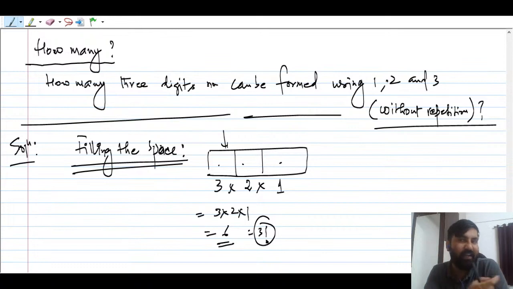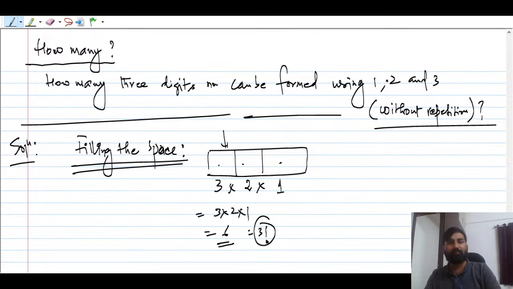The concept that I'm using is the filling the space concept. You have 3 places: this is the 100s place, then 10s, then the unit place. You have 3 digits, 1, 2, 3, so you can fill the first place in 3 ways.